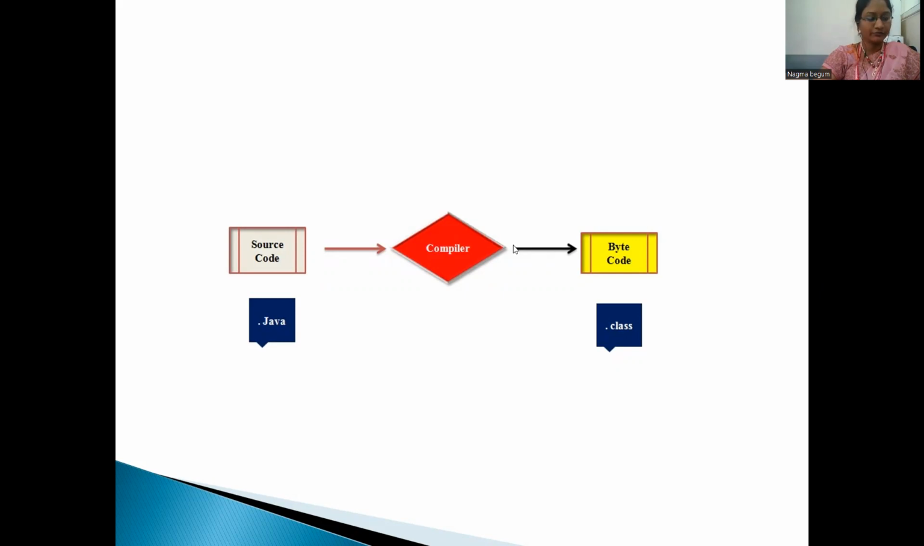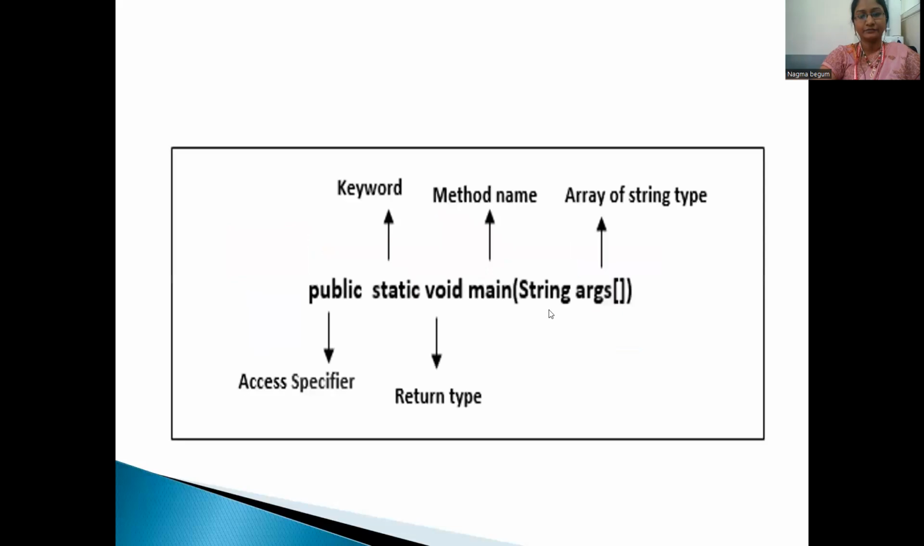What is the meaning of bytecode? Bytecode is an intermediate code between the source code and machine code. It is a low-level code that is the result of compilation of a source code which is written in a high-level language. It is processed by a virtual machine like the Java virtual machine. It will produce a .class file.